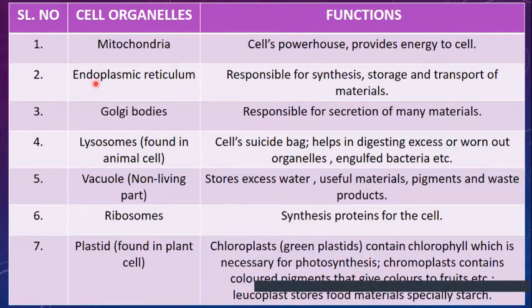The second cell organelle is the endoplasmic reticulum. This endoplasmic reticulum is responsible for the synthesis of protein, storage and transportation of the materials. They all take place through this endoplasmic reticulum.